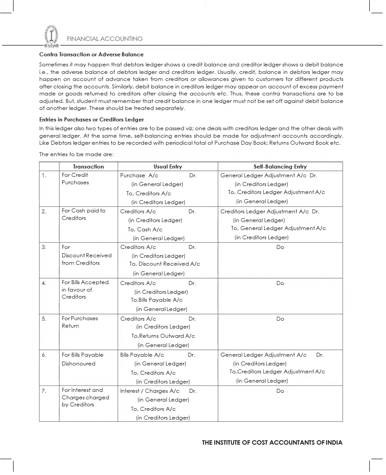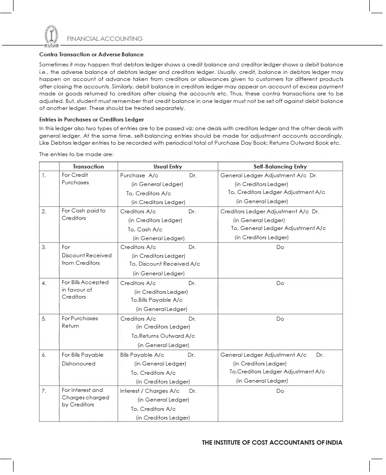Now the next aspect is, how will I do the adverse balances or contra transactions? So what do you mean by a contra transaction? Contra transactions are those transactions that will have a twofold effect. That is what we are going to study. Sometimes it may happen that debtors ledger shows a credit balance and creditors ledger shows a debit balance. So that means it's a reverse balance, the adverse balance of debtors ledger and creditors ledger.